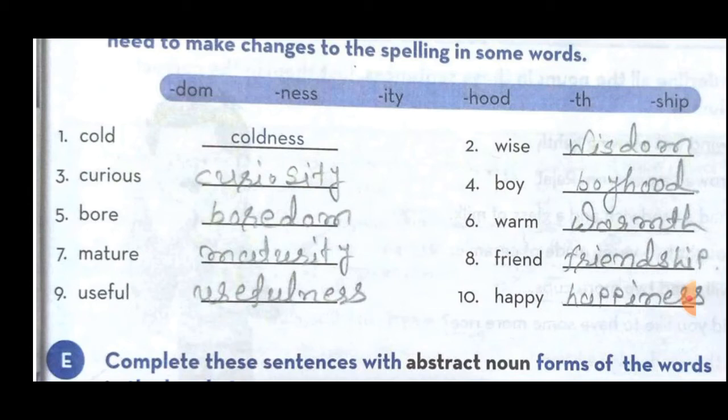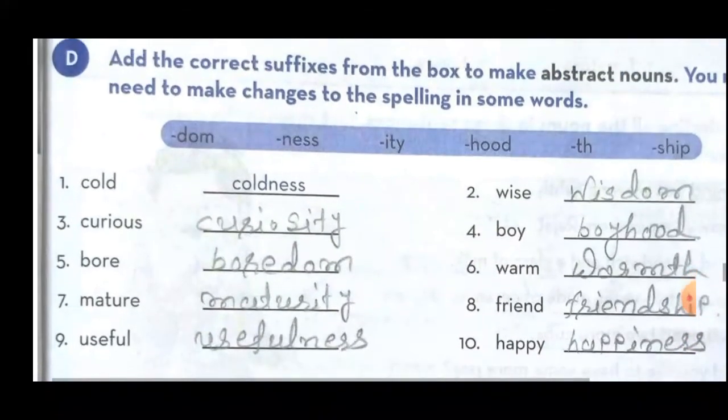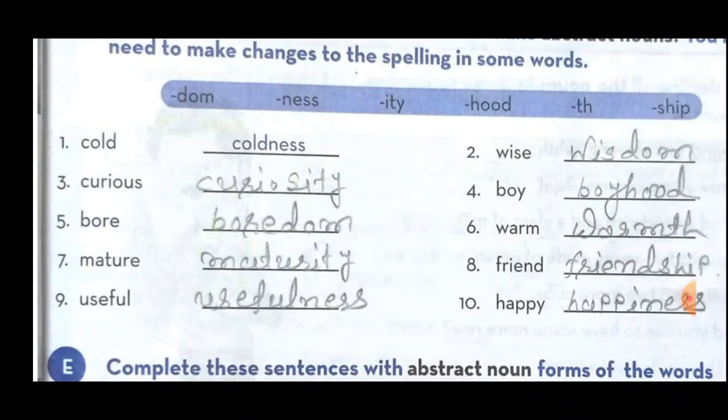So curious. To make an abstract noun, what do we have to use here? Suffix ITY. Suffix means at the end of the word we have to add something. So here what suffix have we used? ITY. So the word became curiosity, right? Number 4, boy. Here what do we have to add? HOOD. So it becomes boyhood, right?